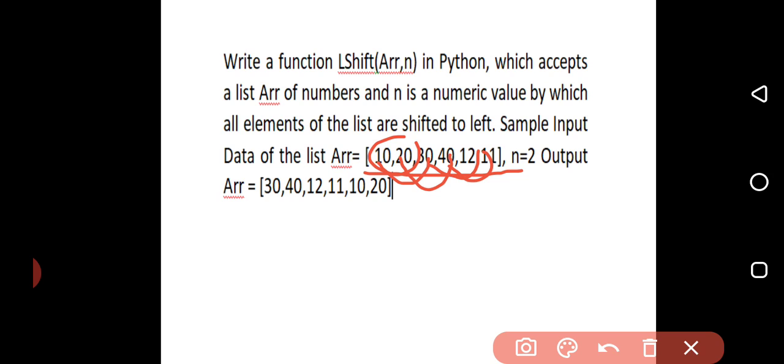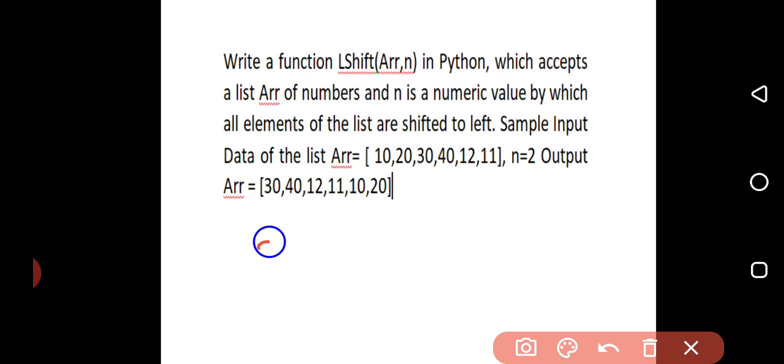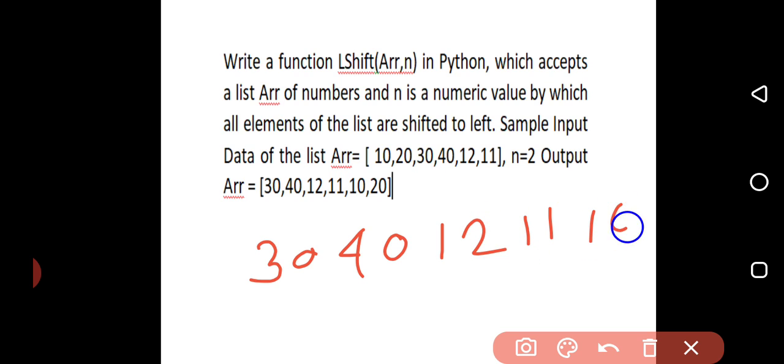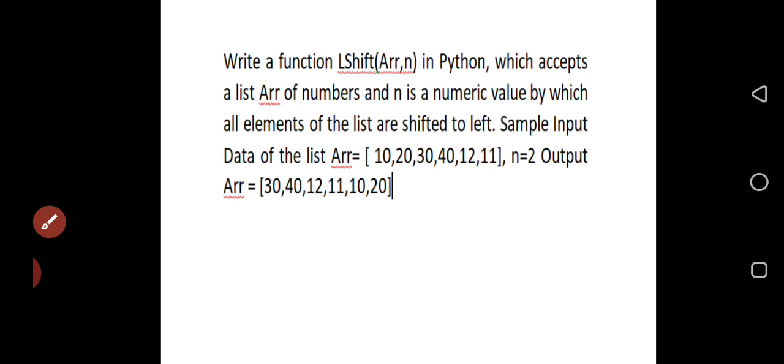Now what will the array look like after the shifting? It will look like this: 30, 40, 12, 11, 10 and 20. Means 10 and 20 are over, I have to shift them to the last. So if I pop these 2 elements and add them at the end of the list, the problem is going to be solved.